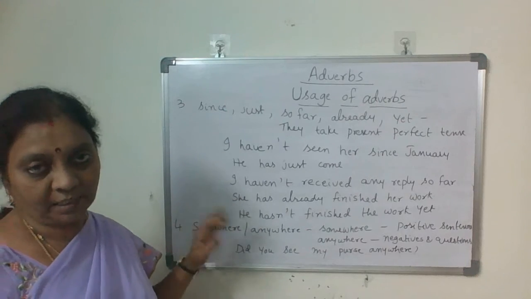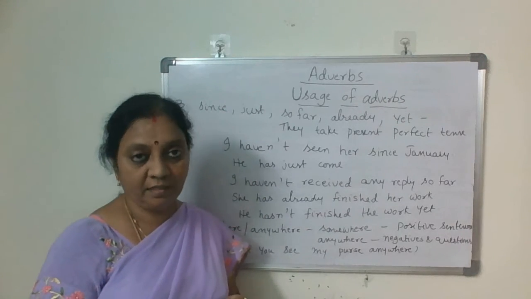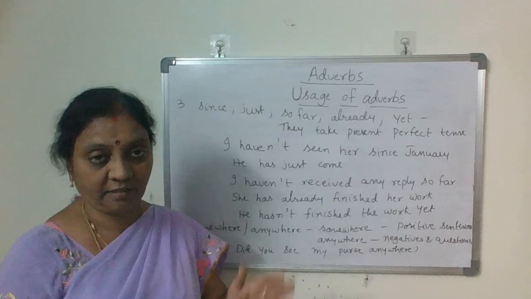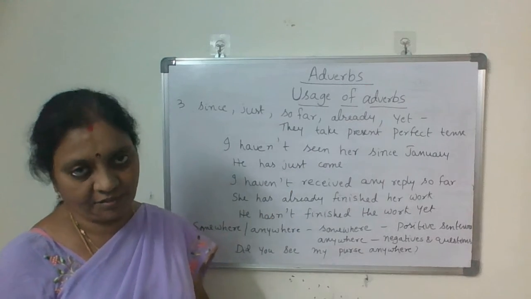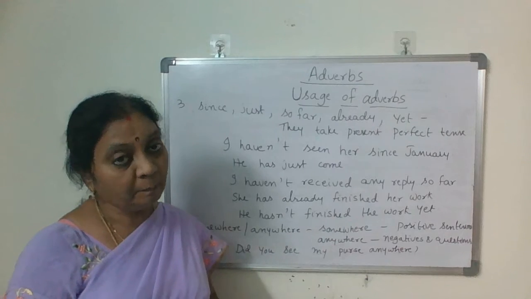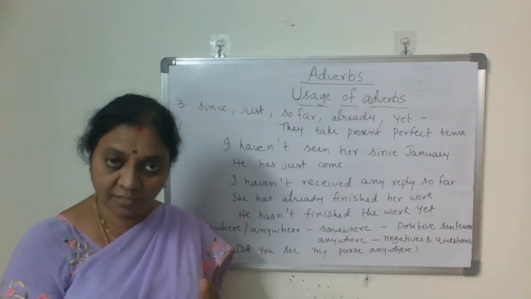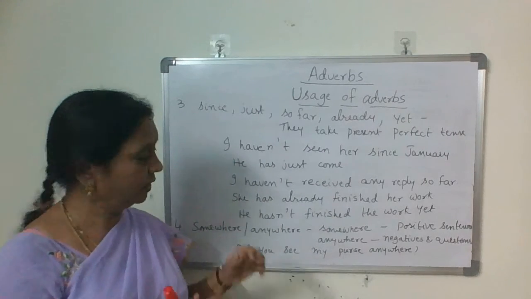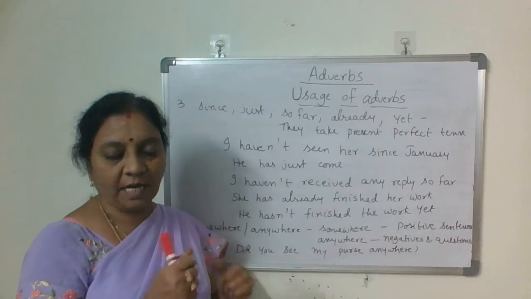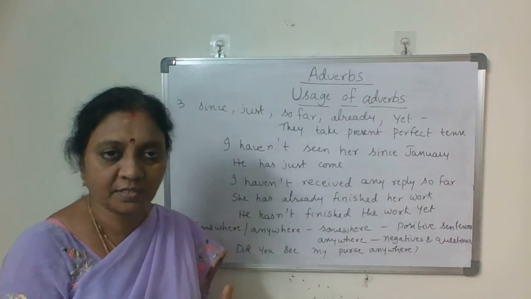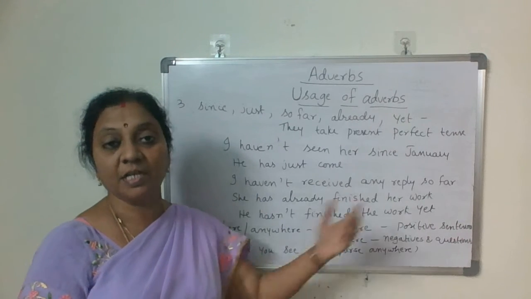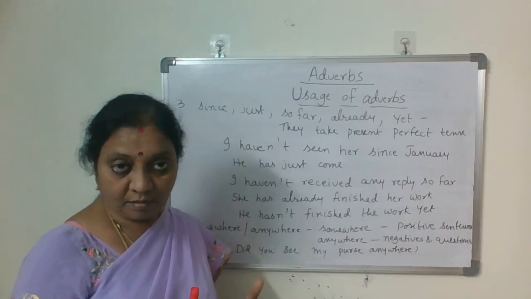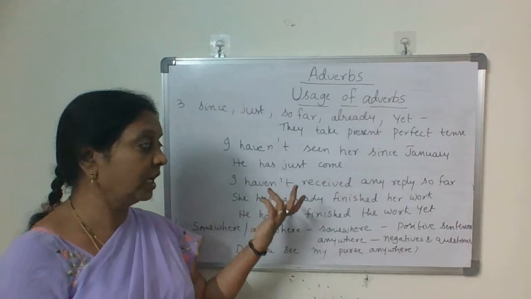Okay, let us look at the examples. I haven't seen her since January. I haven't seen her means from January onwards till the date. So we use only present perfect tense in these cases. He has just come. Just completed action. The action completed very recently. Then, I haven't received any reply so far means till date, until now, till this date I did not get any reply.